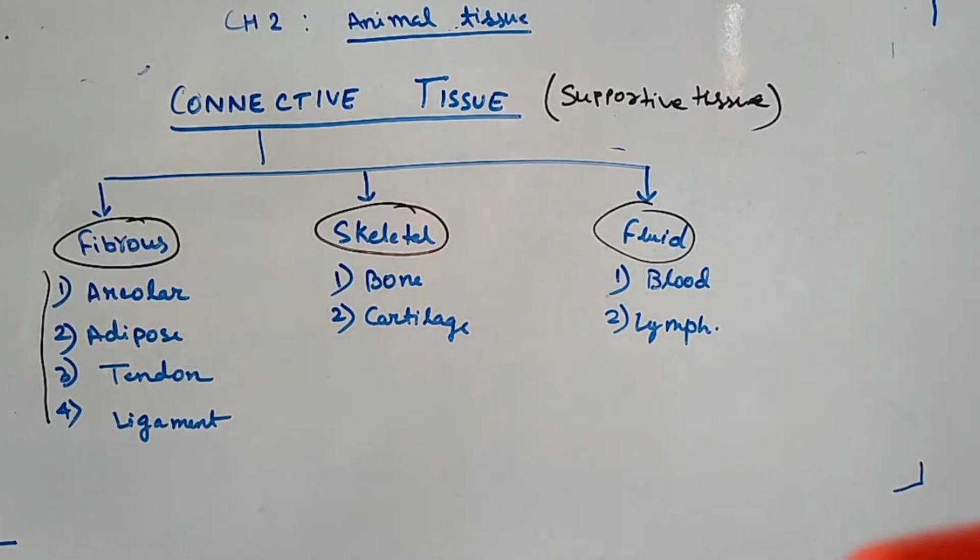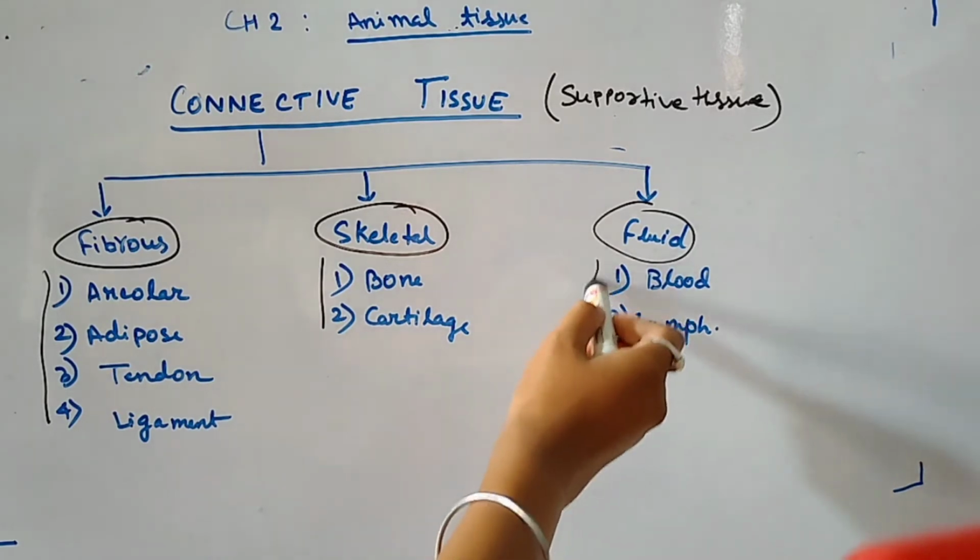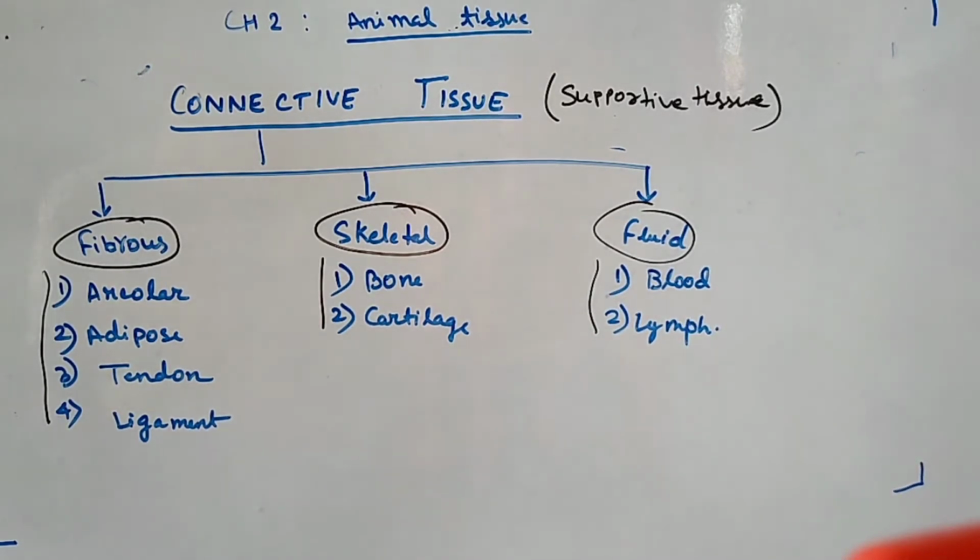We will learn one by one what the function of these tissues is. Skeletal is of two types, bone and cartilage. And the third one is fluid. Fluid is of two types, blood and lymph. So come to this part, connective tendons. Look at page number 16.